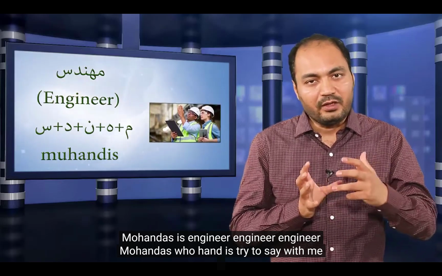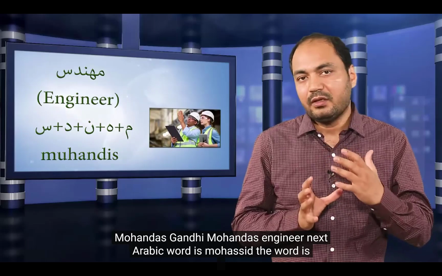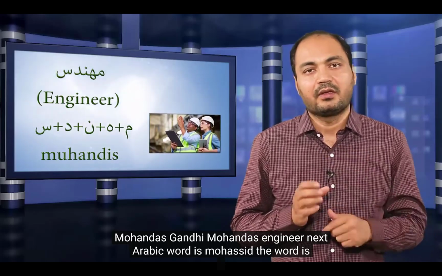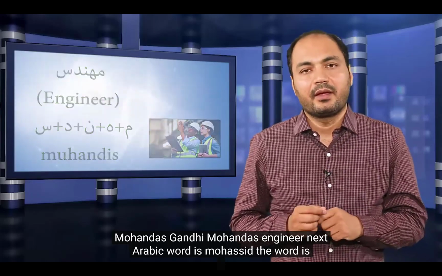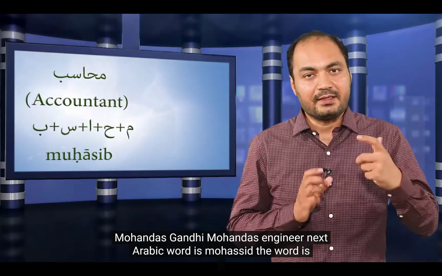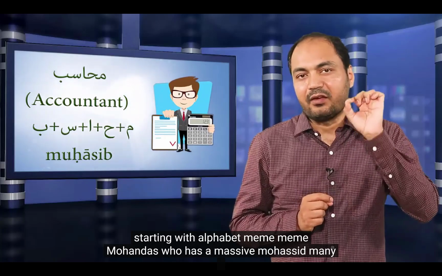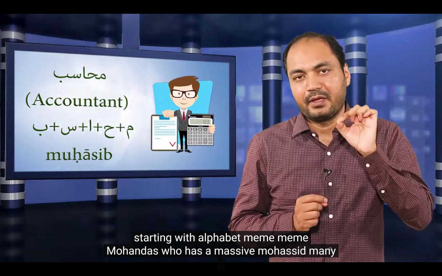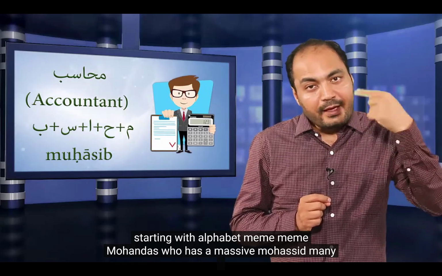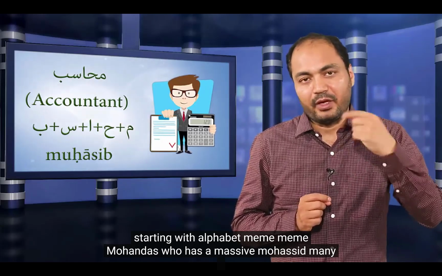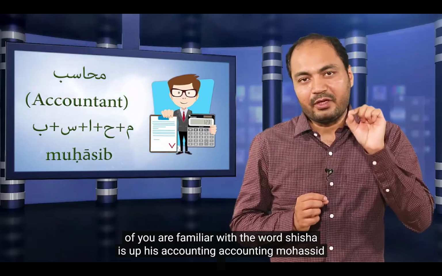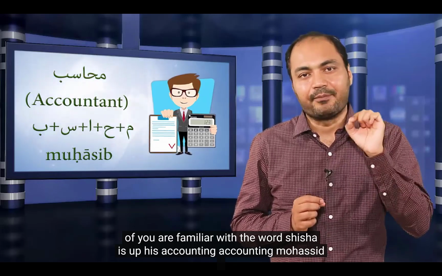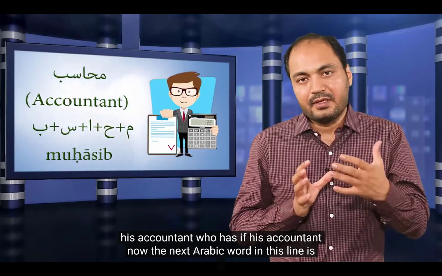Muhandis. Try to say with me. Muhandis. Engineer. Next Arabic word is muhasib. The word is starting with alphabet mim. Muhandis, muhasib. Many of you are familiar with the word hisab. Hisab is accounting. Muhasib is accountant.